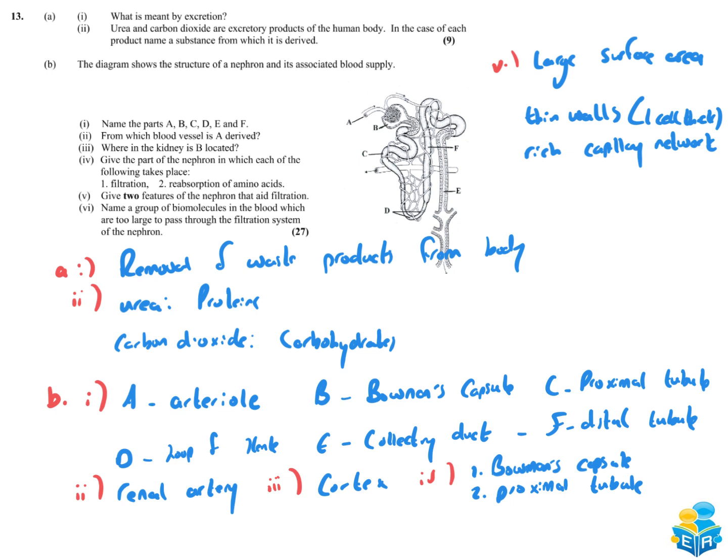Part 6. Name a group of biomolecules in the blood which are too large to pass through the filtration system of the nephron. This is going to be proteins. So we mentioned earlier on how up in Bowman's capsule, molecules are forced out, under pressure, forced out of the blood into Bowman's capsule, but the blood itself and the proteins don't, because the proteins are too large.